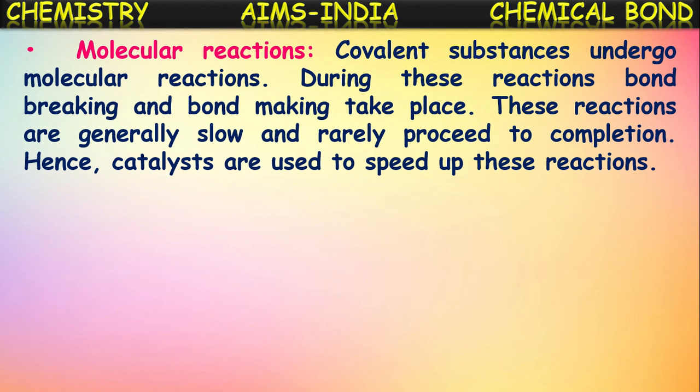What is a catalyst here? The chemical substance which makes the reaction speed up, but is not involved in the reaction. The chemical substance which increases the rate of the reaction, the speed of the reaction, without participating in the reaction is called a catalyst. For speeding up these molecular or covalent reactions, certain catalysts are used because these covalent reactions are very slow.